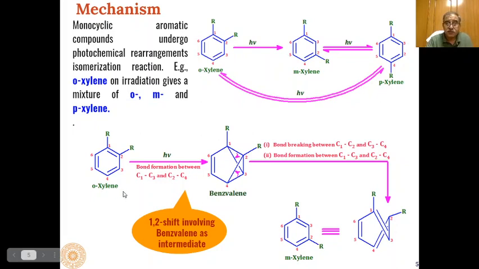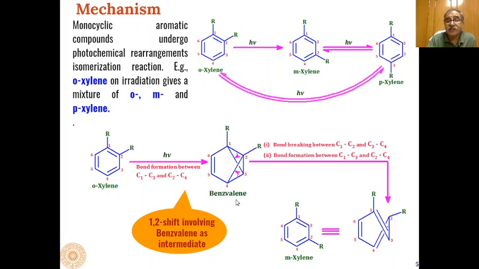So for example, if orthoxylene undergoes isomerization reactions through the formation of this type of intermediate, benzvalene intermediates.